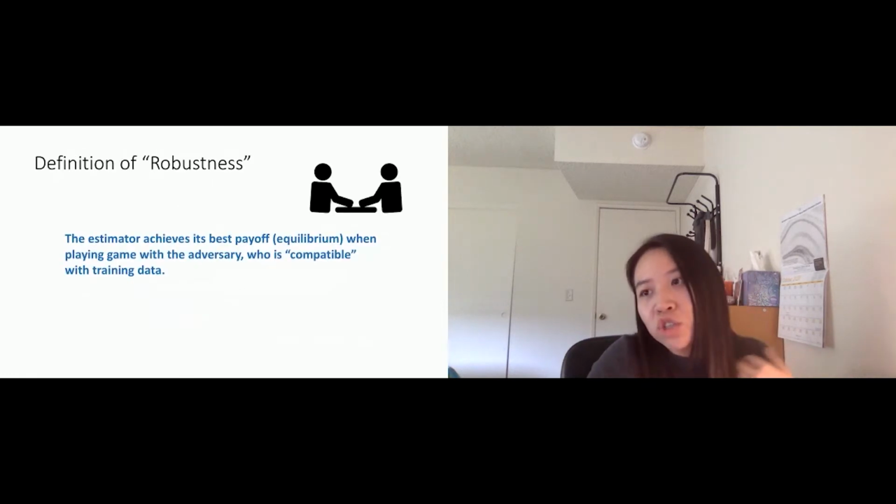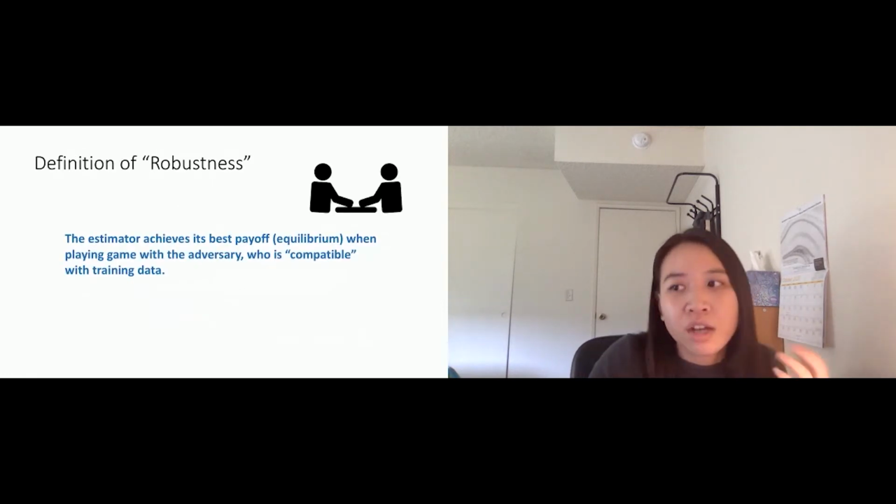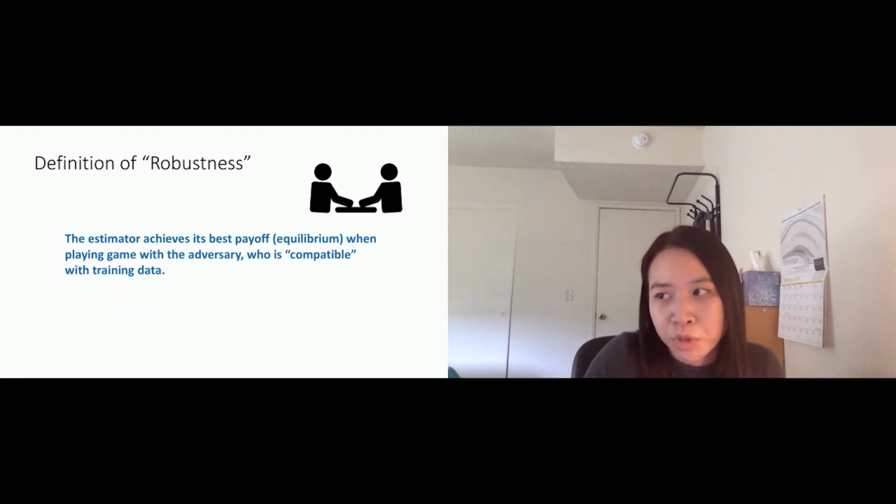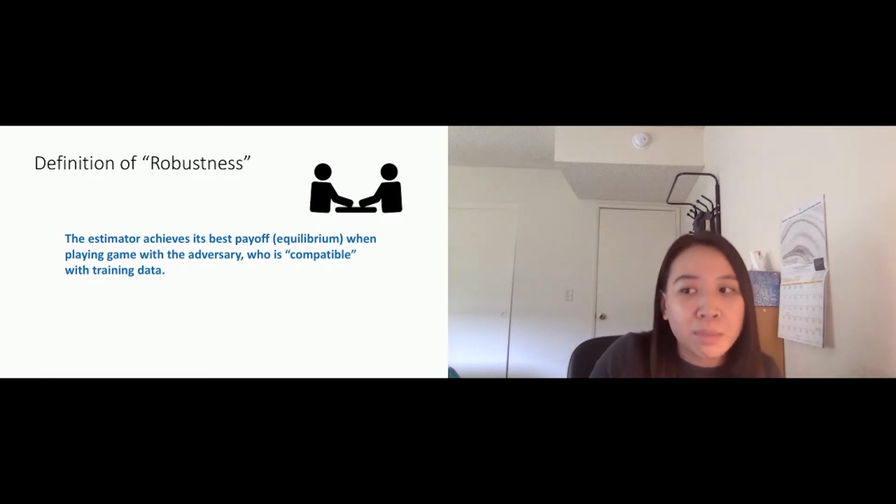So the definition of robustness here is that the estimator tries to achieve its best payoff or some equilibrium. If you think of it as just game theory, the payoff is just our loss function, and the estimator tries to achieve the best payoff or equilibrium when playing this game with the adversary. And this adversary needs to be compatible with the training data.